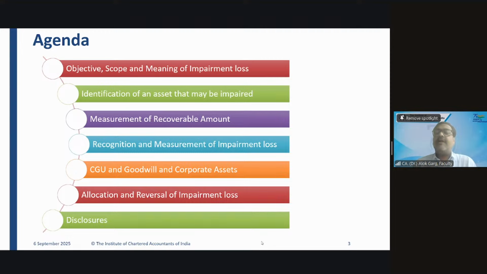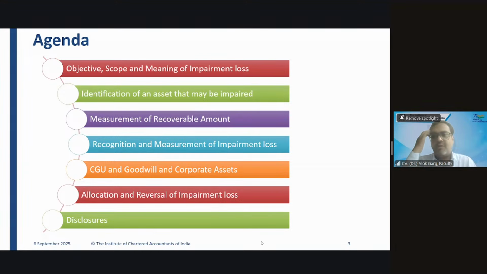Friends, then we came to the cash generating unit. First you need to check the impairment at an asset level. If the recoverable value at asset level cannot be computed or measured, in that case you need to check which group this asset belongs to.